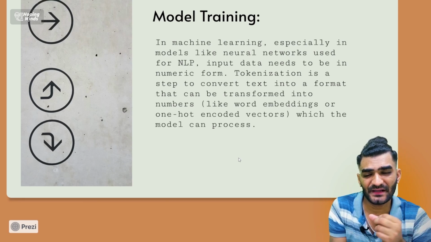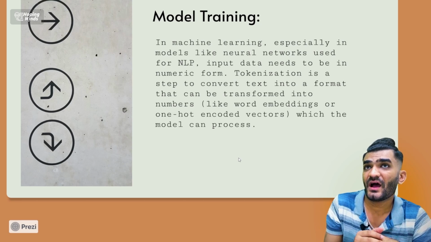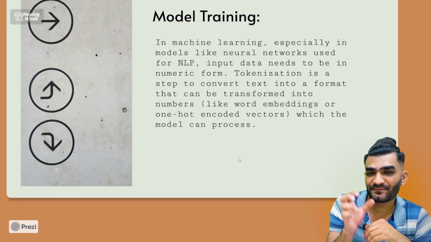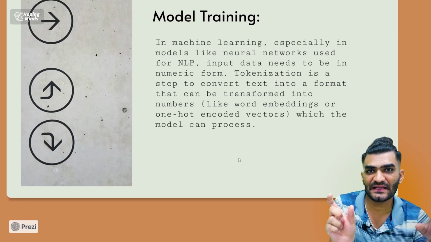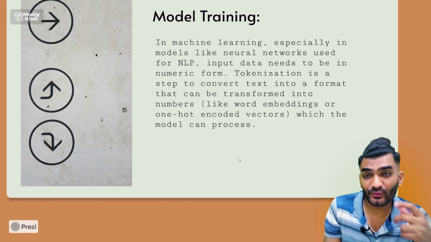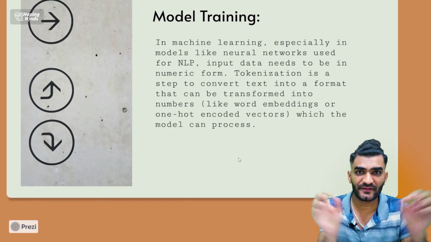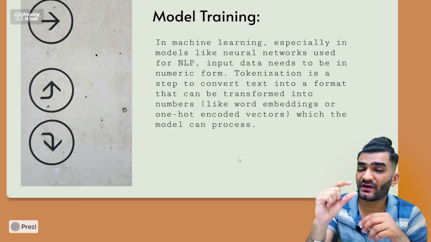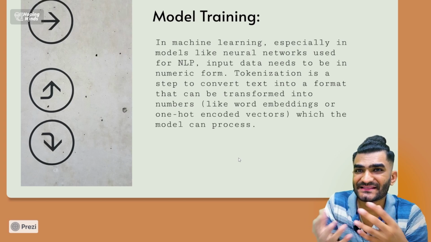Just for an example, I'm not saying that this is exactly what happens, but just for an example, if I have a word, say any word, R, A, R, E, or maybe U, Y, O, U, okay. So what will sub tokenization do? It will divide Y, O, and U into three different tokens, and then each individual token we can convert into the numeric format by using ASCII code and all, right?